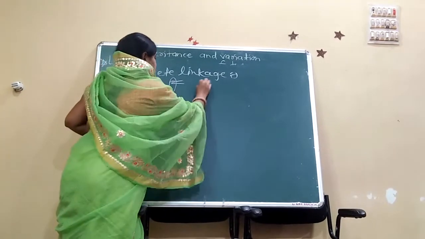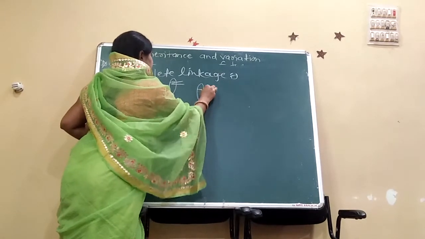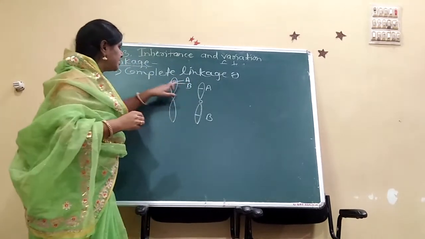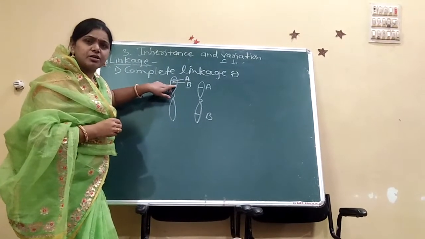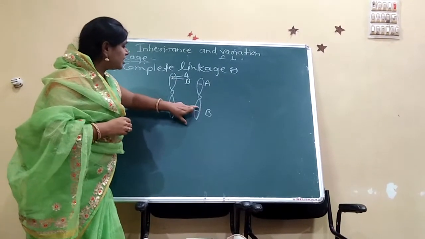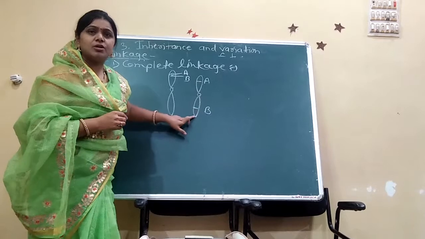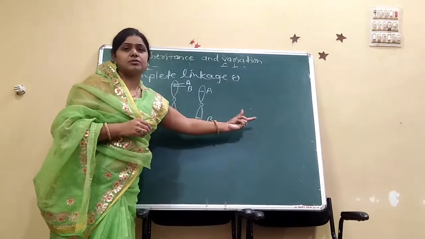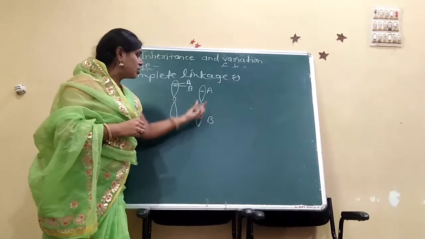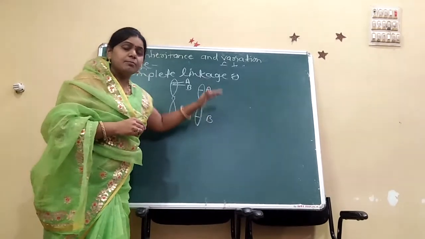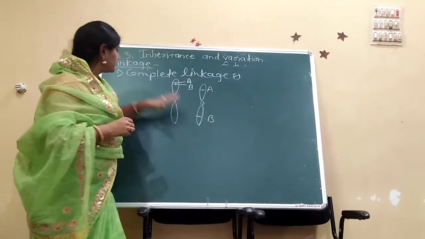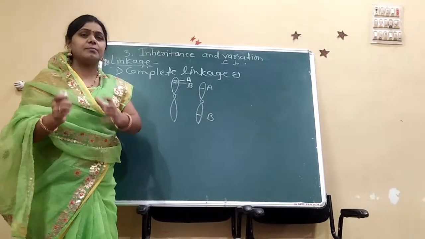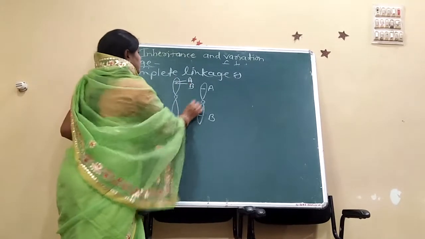Here we see the second chromosome, where genes A and B are closely located, and these other genes are distantly located. There is more chance of crossing over, or more chance of separation. Because of this position, linkage is divided into two types, complete linkage and incomplete linkage, and this is the type of complete linkage.